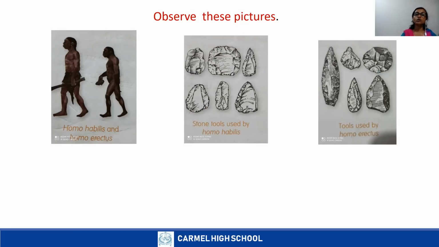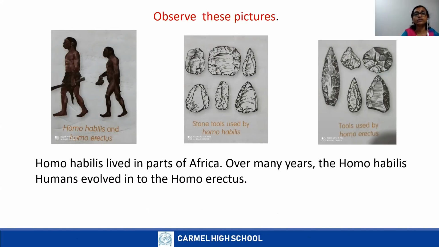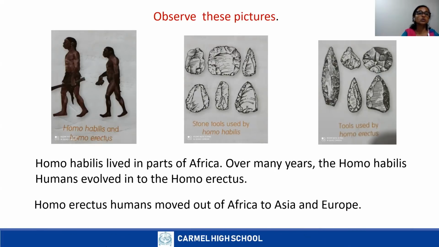Homo habilis lived in Africa, and Homo erectus started to move out of the place, to Europe and Asia. Okay, let us see what is given on the screen. Homo habilis lived in parts of Africa. Over many years, the Homo habilis humans evolved into the Homo erectus. Homo erectus humans moved out of Africa to Asia and Europe.